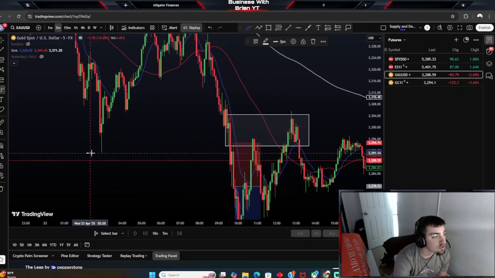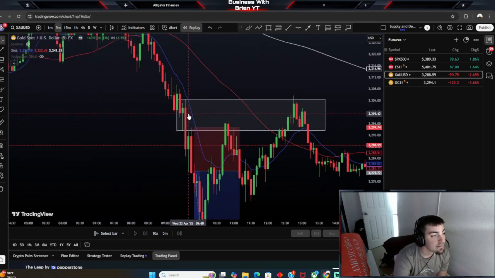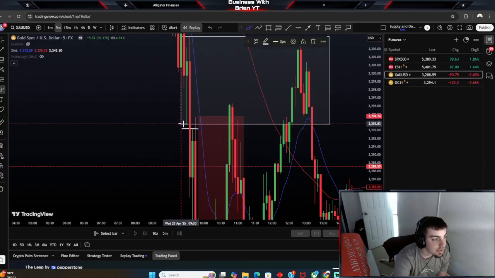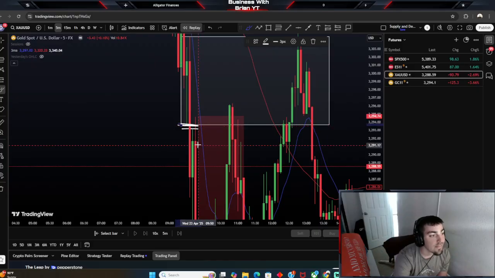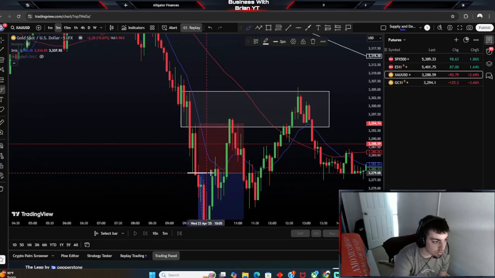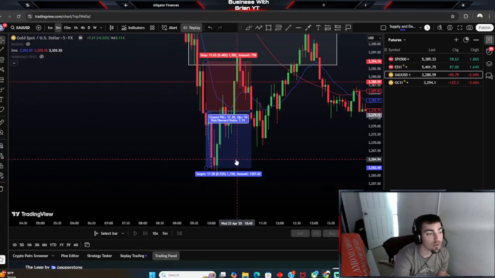Again, break of structure. Right here we broke that low, so this was a break of structure. 5-minute supply with a gap right there. You guys can see that the red candle left a gap, and the green candle we still had a small gap right here. Once the green candle got printed, the next candle tapped the zone, filled the gap, and it literally gave the break of the candle as well. So I got in right there. We all got in at the break of the candle, and the rest was history.